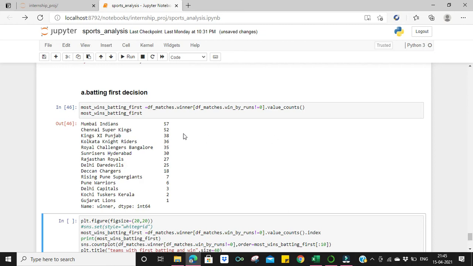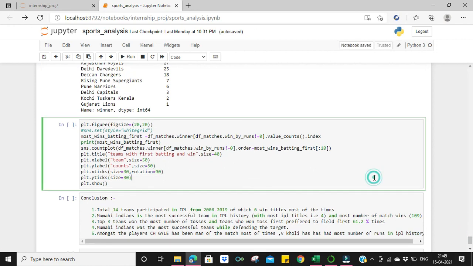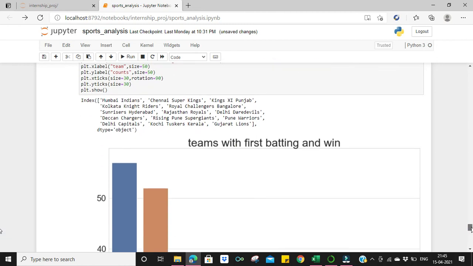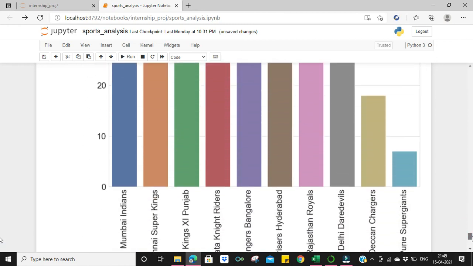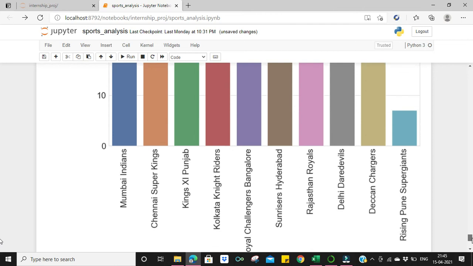So we see that batting first, Mumbai Indians won most of the times, then Chennai Super Kings and all. And if we try to plot this over the graph, we see the teams with batting first and winning. So Mumbai Indians were the first who used to bat first and used to win, then Chennai Super Kings and so on.